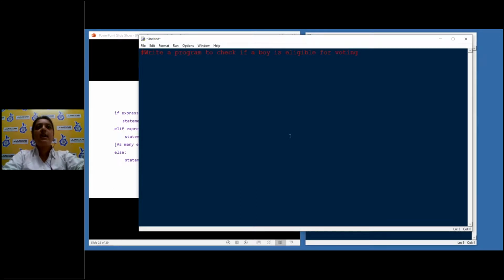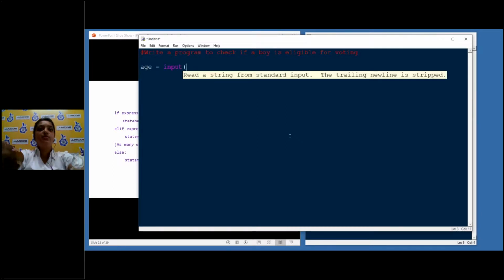One thing that I haven't talked about till now: we have seen the print statement. We know how to print something in the console, but how to take input from the user? For that, we have something called the input function. Suppose I want to take the age. The age will be taken as an input from the user.